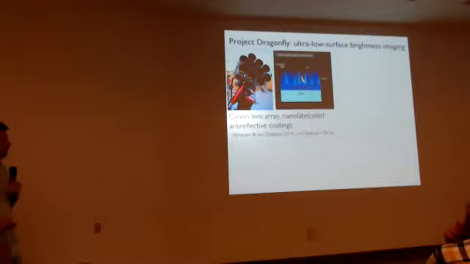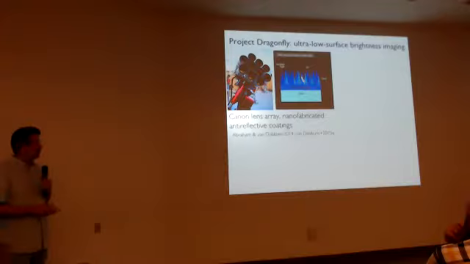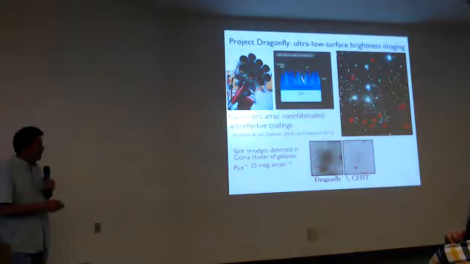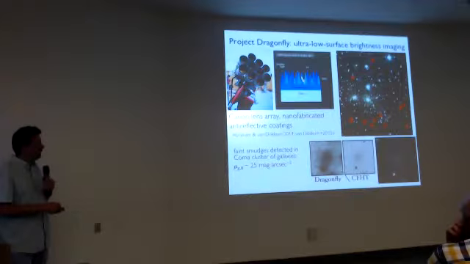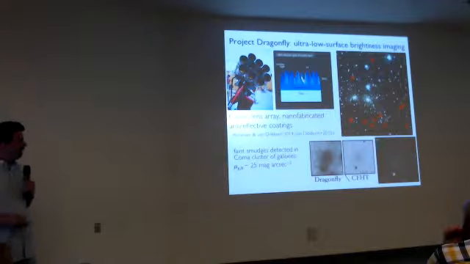So enter the Dragonfly array, using commercial telephoto lenses with these nice anti-reflective coatings to look at low surface brightness features. Bob Abraham and Peter van Dokkum were looking at the Coma cluster. They were interested in the intracluster light, but they serendipitously found a bunch of these smudges, which they looked at in more detail, and turned out to be these galaxies that nobody had noticed. Some of them were in catalogs, but nobody had really noticed that they were unusual.